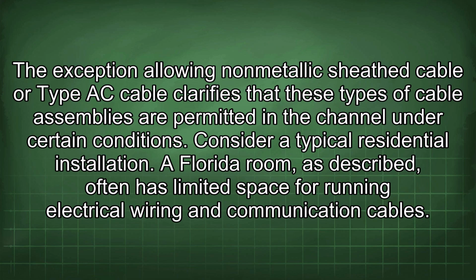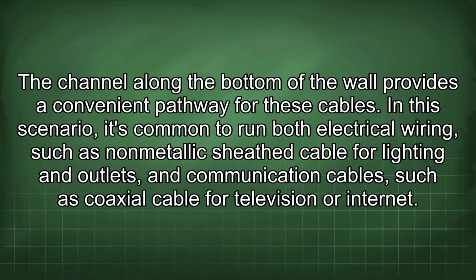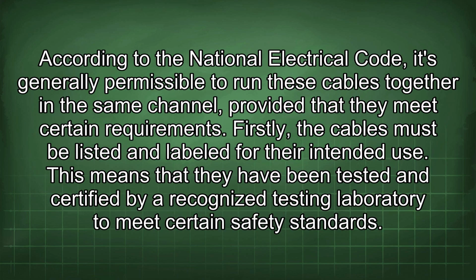Consider a typical residential installation. A Florida room, as described, often has limited space for running electrical wiring and communication cables. A channel along the bottom of the wall provides a convenient pathway for these cables. In this scenario, it's common to run both electrical wiring, such as non-metallic sheath cable for lighting and outlets, and communication cables, such as coaxial cable for television or internet. According to the National Electrical Code, it's generally permissible to run these cables together in the same channel, provided that